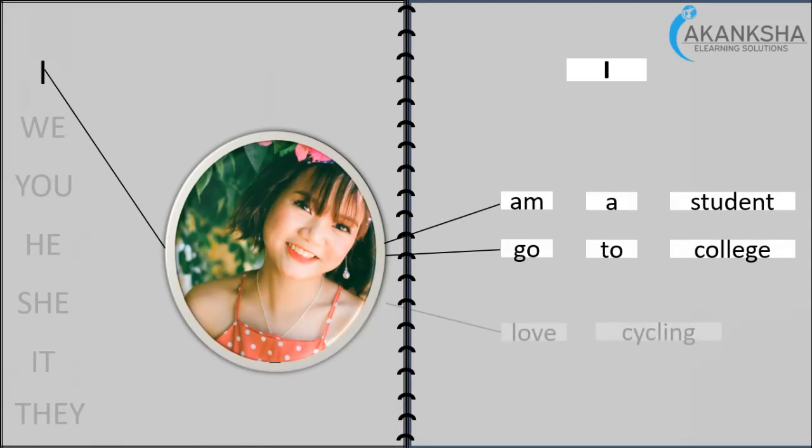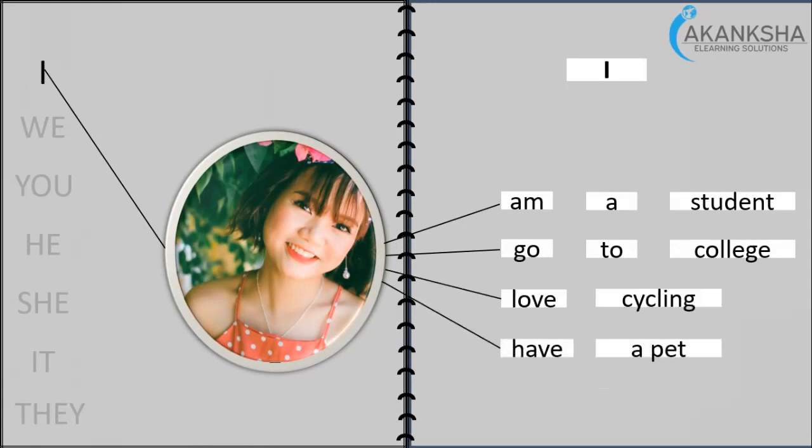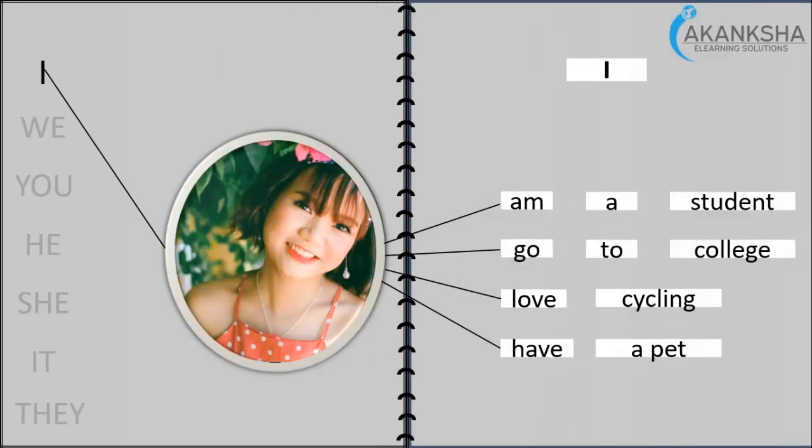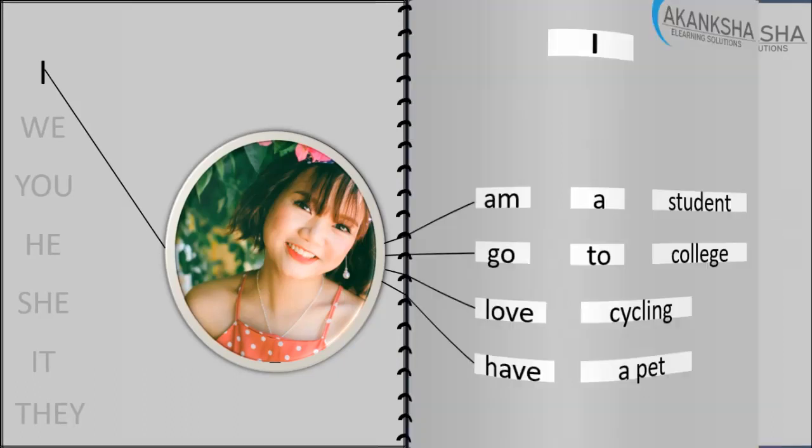So you say, I am a student. I go to college. I love cycling. I have a pet. So I indicates one individual person, one person who is talking about himself or herself. That is what we call the first person, that is I.